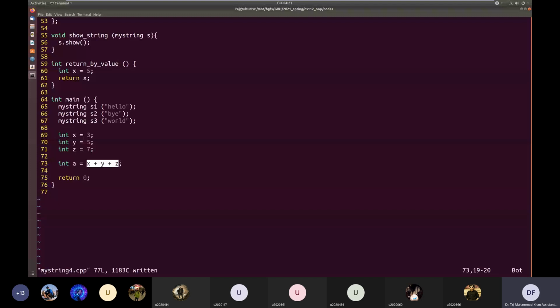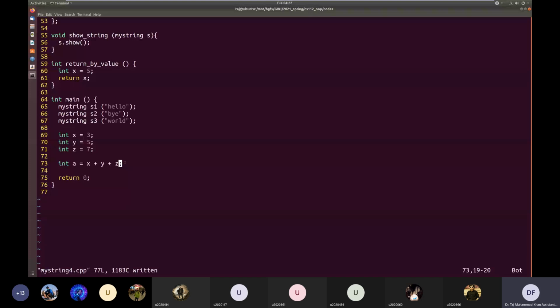They do not exist before this statement. These values did not exist before the execution of line number 73, and they will not exist after the execution of line number 73. But during the time that the code for line number 73 is executed, those two temporary values are created and used. Okay, so they exist during the execution of this expression x plus y plus z. So these temporary values are basically an example of R values.